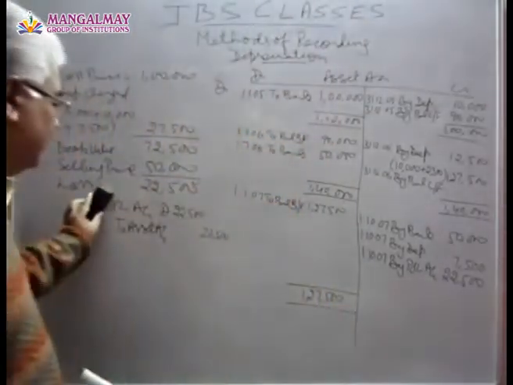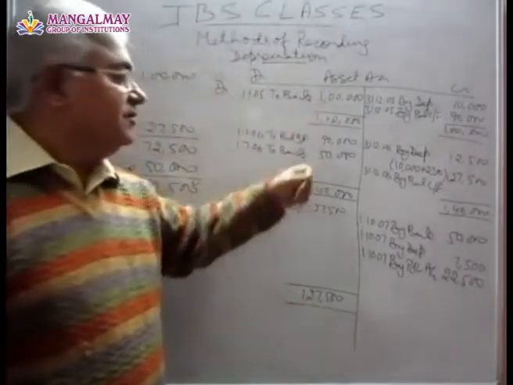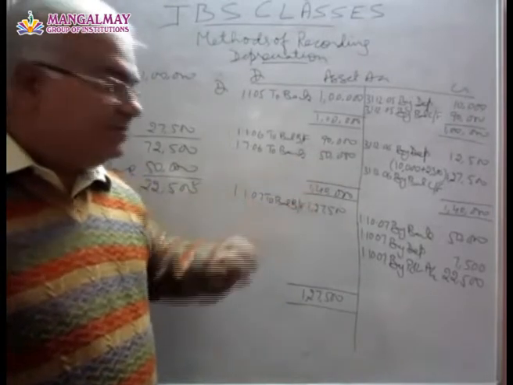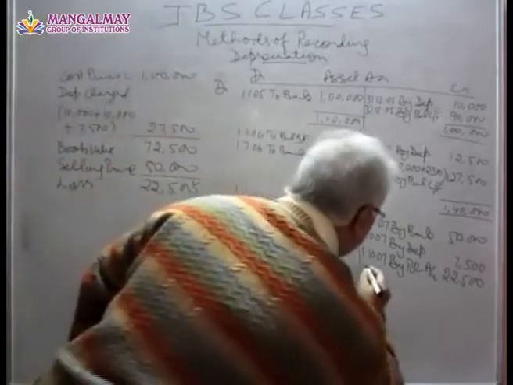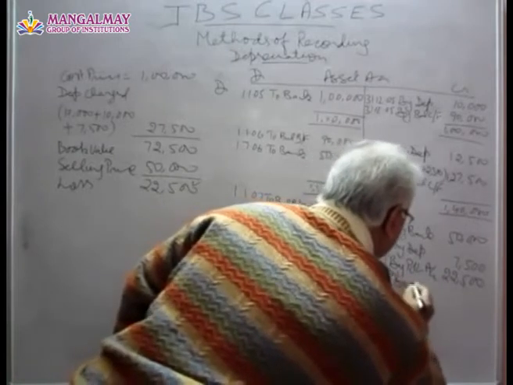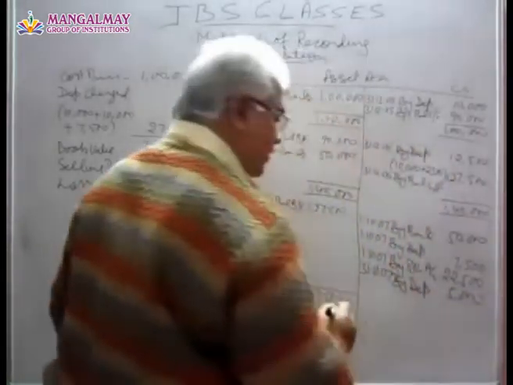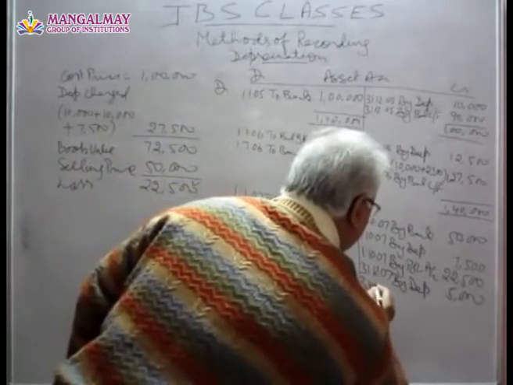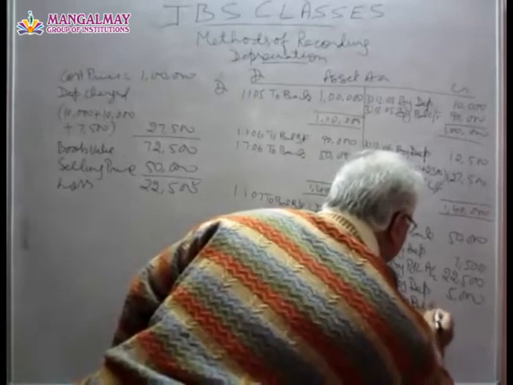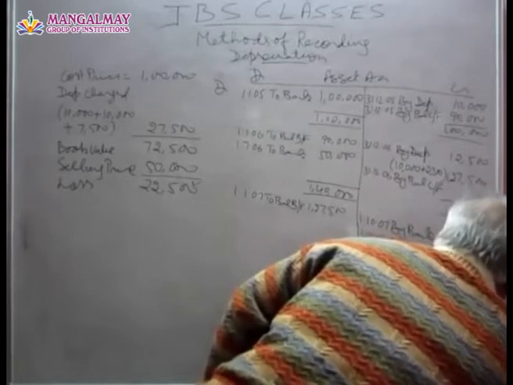Now at the end of the year we will have to charge depreciation on this machinery. That is 5,000 rupees, 10% of cost price. So on 31/12/07 by depreciation 5,000. Okay, and now the balance carried forward will be by balance carried forward 42,500.